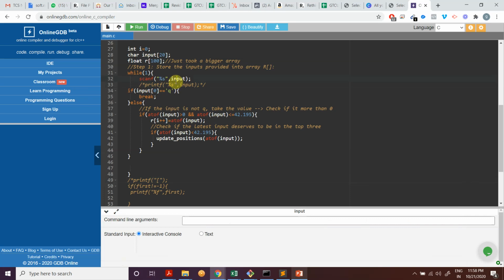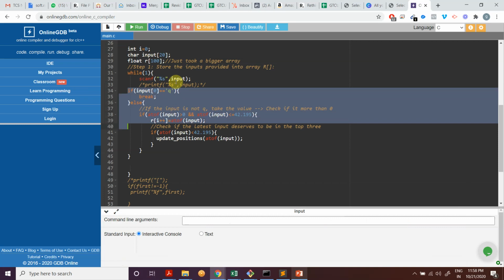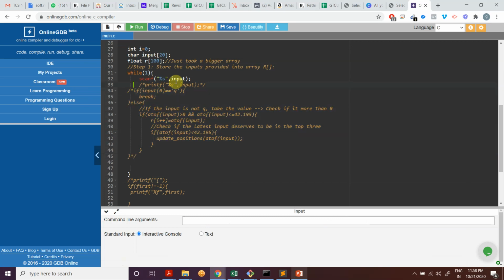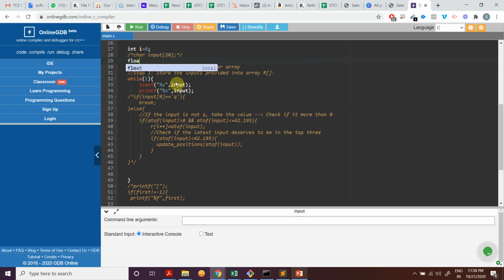What am I saying? I'll show you this. Maybe I'll just comment this out to show you. Maybe it's not completely correct to say it took me 1 minute. It took me maybe more than 2-3 minutes because I had to write this and then figure this out. But once I got this, it took me a minute to figure out the alternative. What am I talking about? Let's say instead of taking this, I take the input as also a float. That was the first thought I got, because the arrays, the timelines are all float values, so I can have the input as float. Okay, so this looks fine.